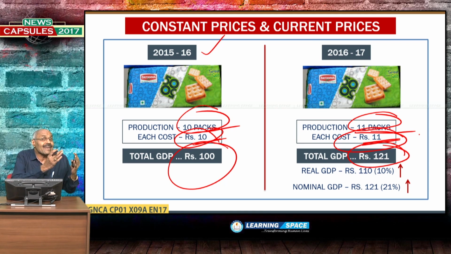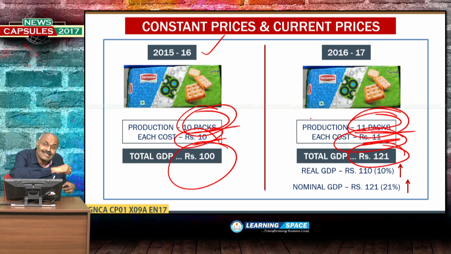Last year, the packet cost was rupees 10. This year, it became rupees 11. So, here there is inflation of 10%. Actually, real GDP growth is just 10%. Last year, 10 packs. This year, 11 packs. That is without considering inflation. That means 11 packs into constant price of rupees 10.